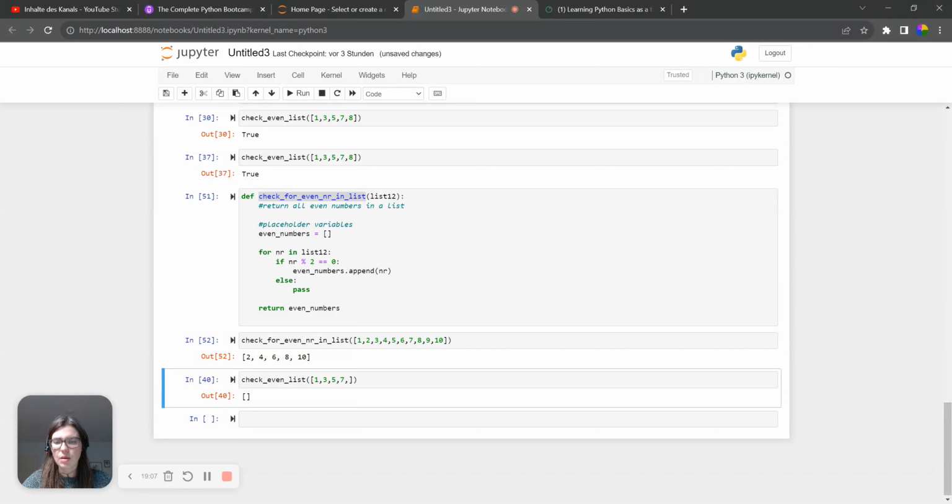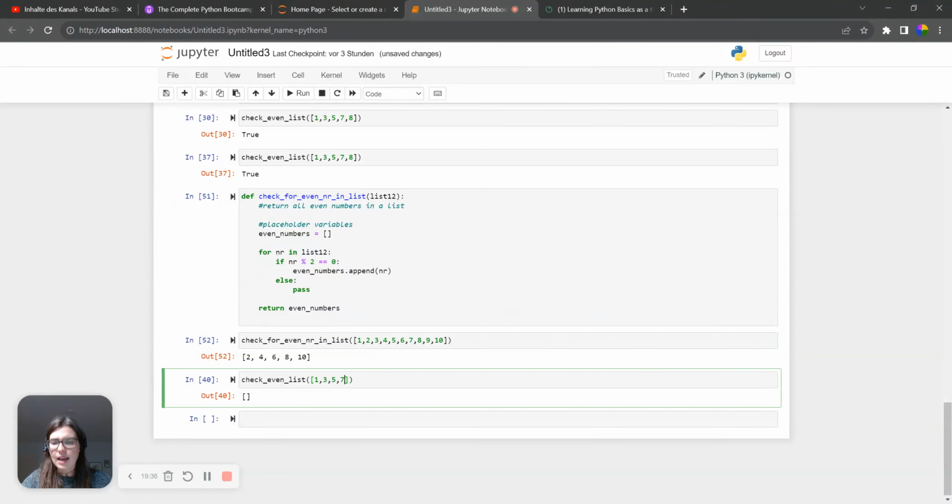So exactly those numbers that are even, because we found out the numbers 2, 4, 6, 8, 10 are even numbers. And after we found this out, we appended them, so we added them to the even numbers list here. And then as a result, later on, we said return the even numbers, so return the list of all those even numbers. And then it gave us 2, 4, 6, 8, 10.